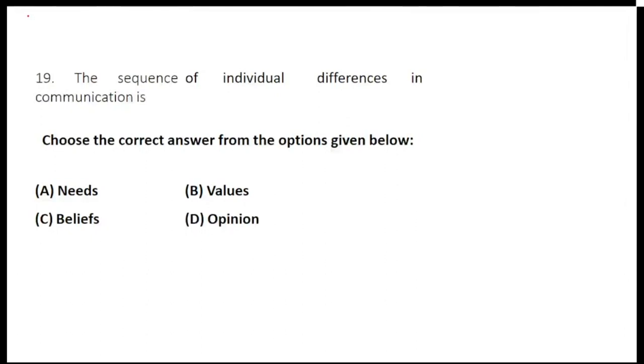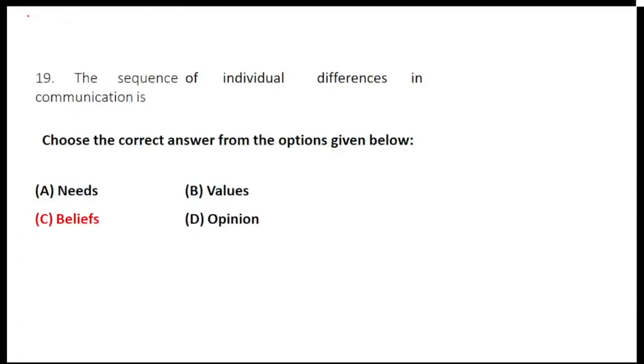So the individual difference concept is being taught to you. We are talking about what the sequence of individual differences in communication is due to. Is it due to needs, values, beliefs, or opinion? So the sequence of individual differences in communication is basically based on the belief system.